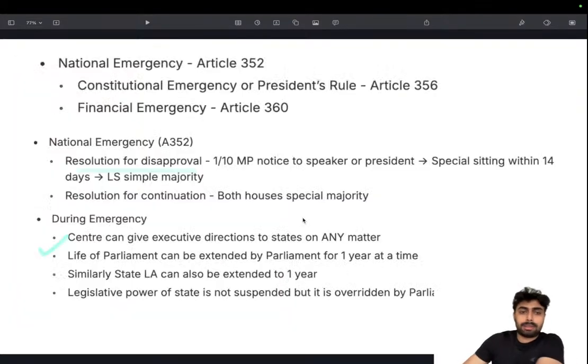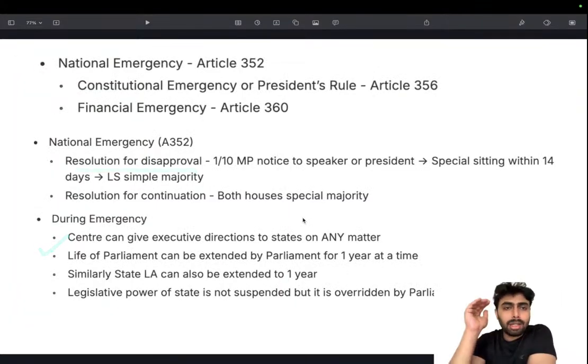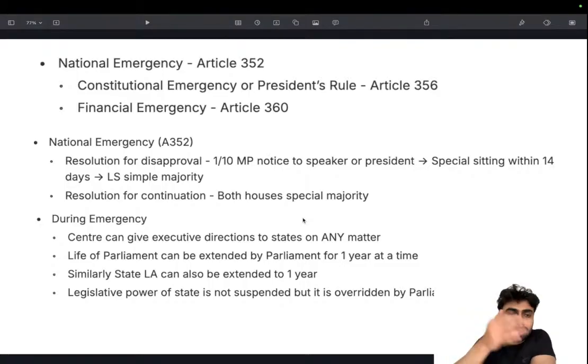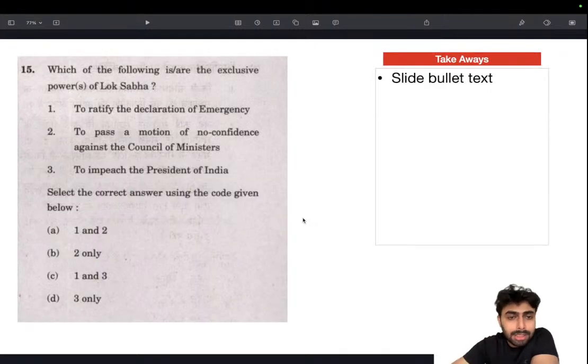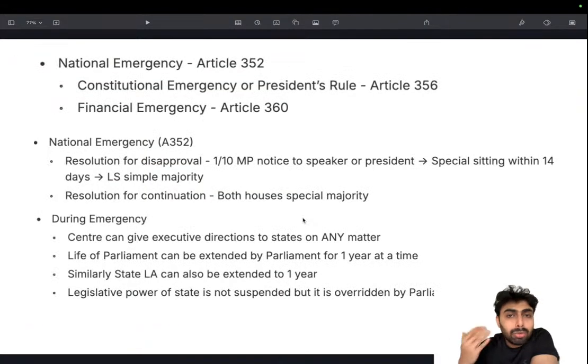We look into the facts. National emergency: basically learn about what all the emergencies are. Since the question is about emergency, it's a good time to learn what all emergency is. Now you get the point, right? When we are going through the PYQs, we are not just dealing with the questions. We are dealing with the concepts. Since the mention of emergency is there, and emergency is one thing that we should be covering, we can cover it through questions. This way you can learn it more intuitively and internalize it better. That's the reason why I am taking this sort of approach.